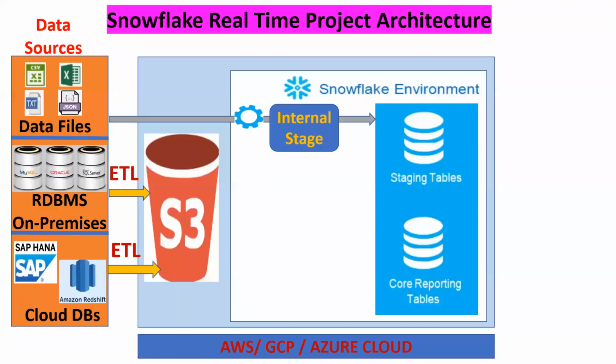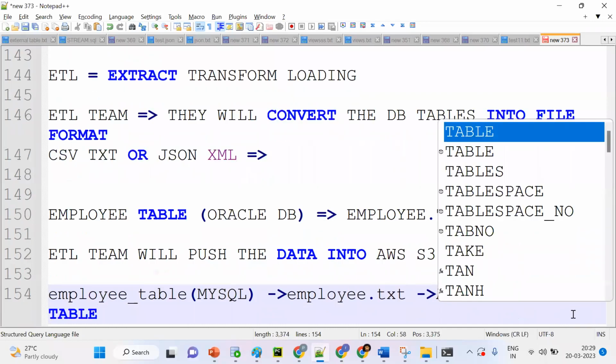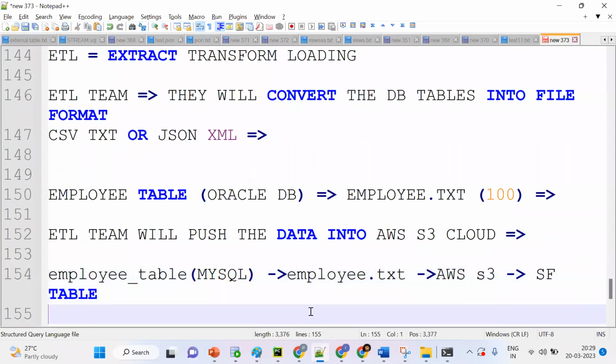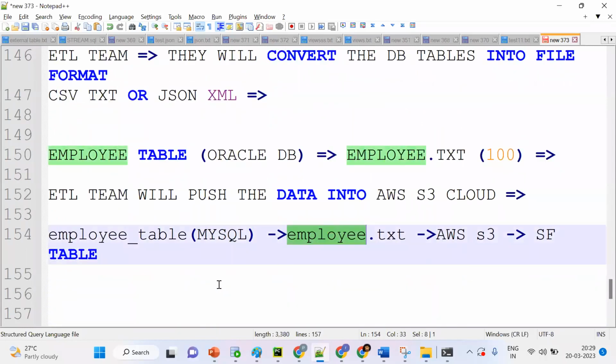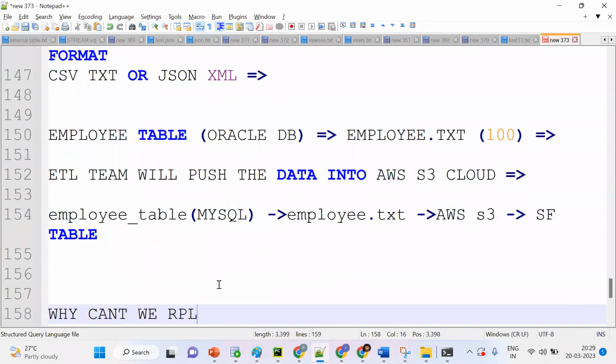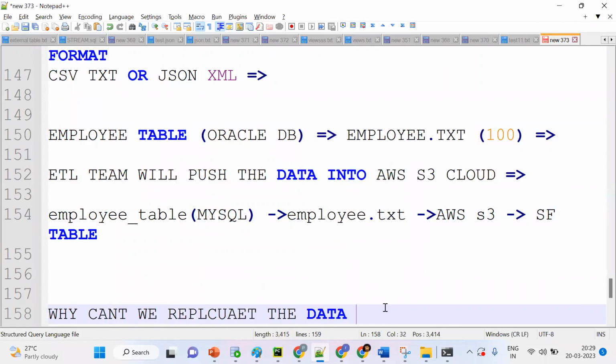No, the on-premise database won't come. So here you are asking, will it support till Snowflake? Suppose you're saying MySQL database to Snowflake table. Your question is that instead of doing all this, why can't we replicate the data? That's your point, no? Replicate the table. Yeah. Okay, we have the option now.